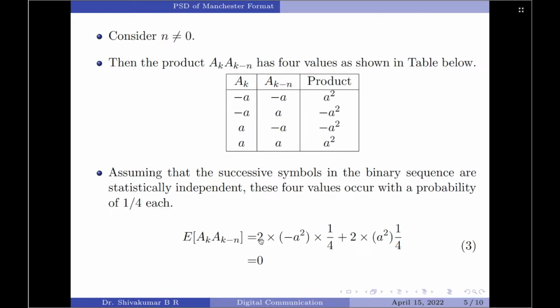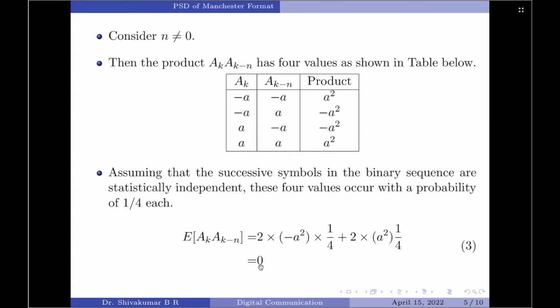So, I will write it as 2 multiplied by the amplitude, which is minus A square, multiplied by the probability of each of them, which is 1 divided by 4, plus we have 2 plus A squares, therefore, it would be 2 multiplied by plus A square multiplied by 1 by 4.